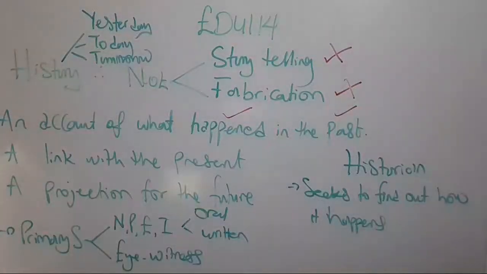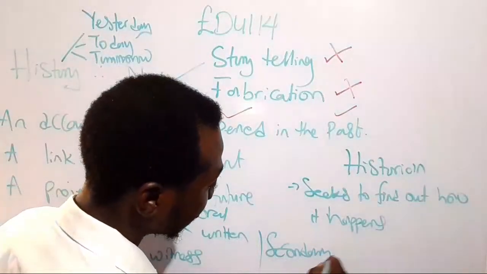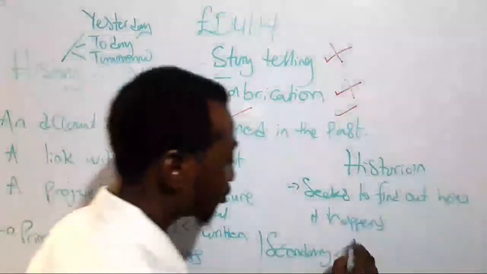So let's talk about the secondary sources. For the secondary, when a historian consults books written by somebody or persons who were not eyewitnesses to the incident, it is referring to the secondary sources of information. Books.